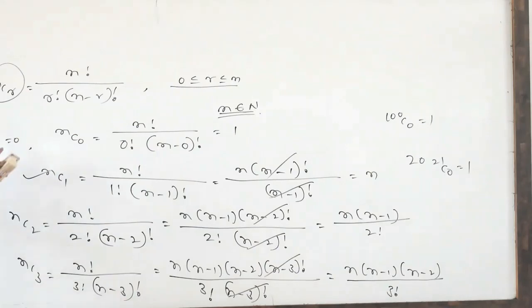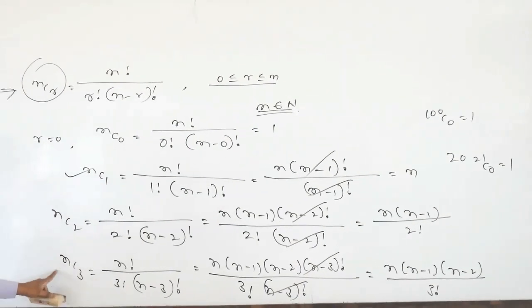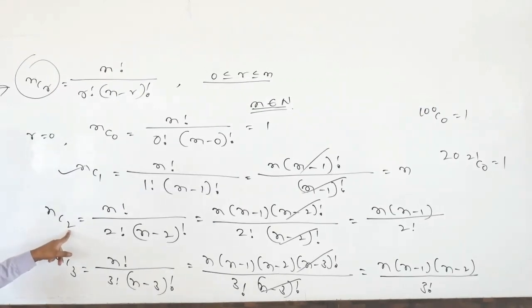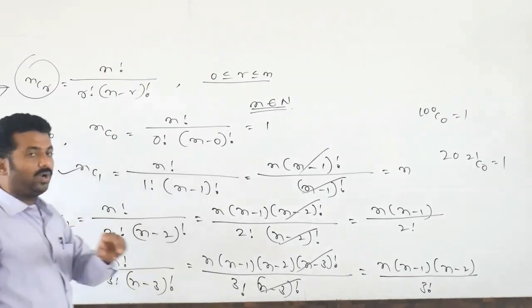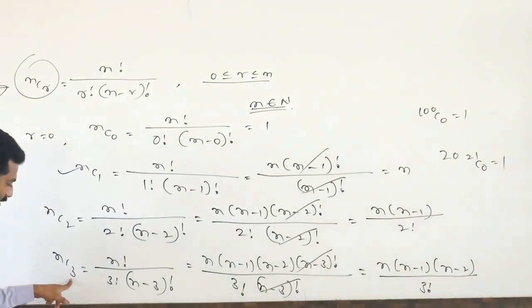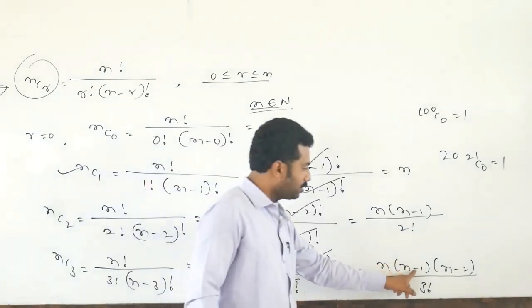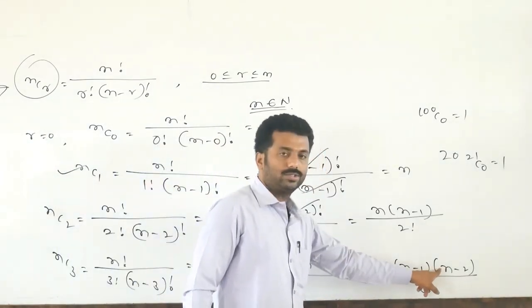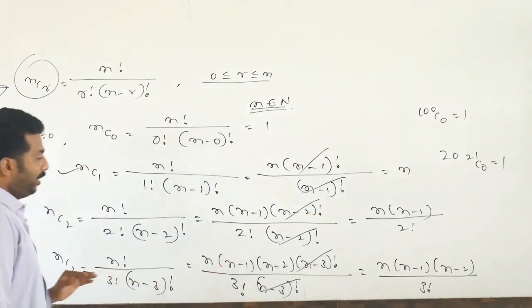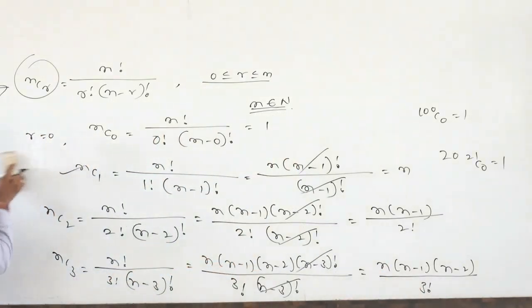See here, nC0, nC1, nC2, nC3. nC2, suffix 2 is there. n we have to reduce only one time, n minus 1. Suffix 3 is there, n we have to reduce 2 times. So n minus 1, n minus 2, 2 times we reduce, divided by 3 factorial. nC4, nC5, nC6, like the terms are there.